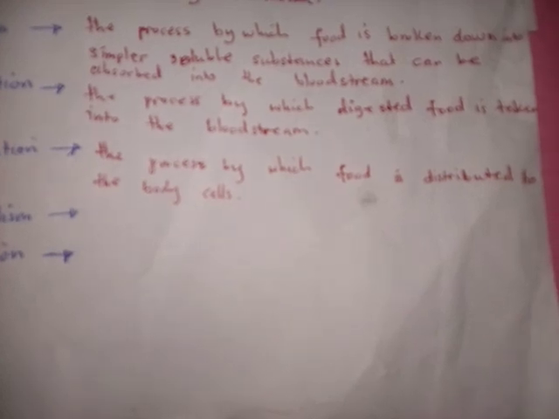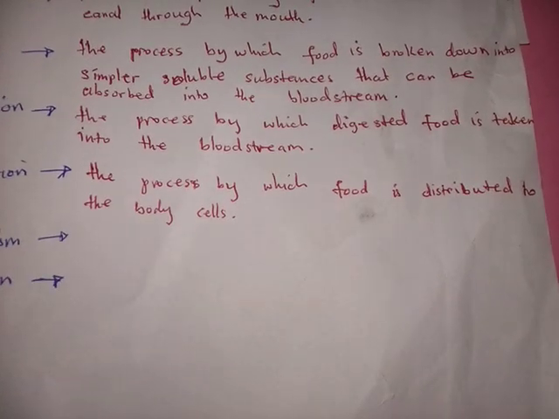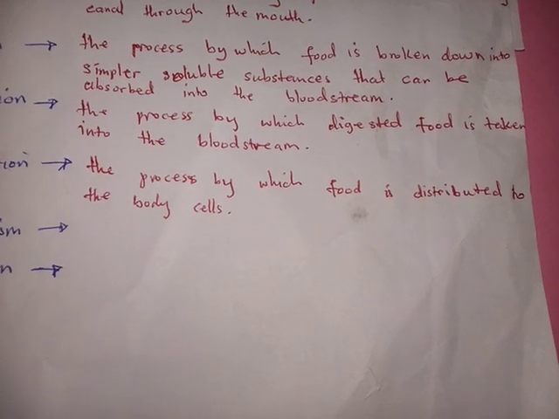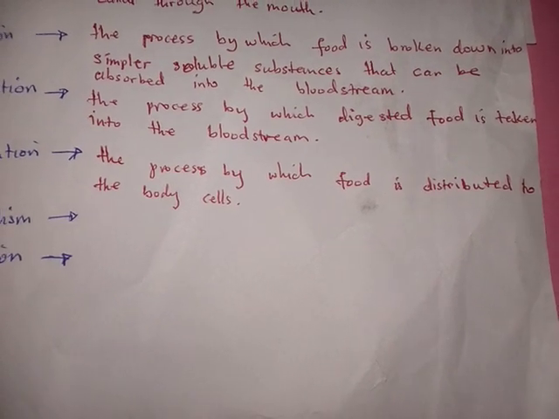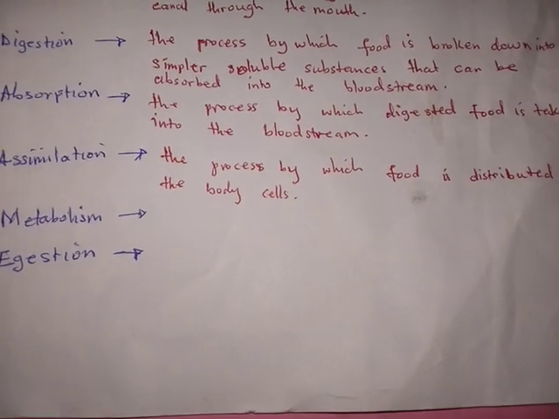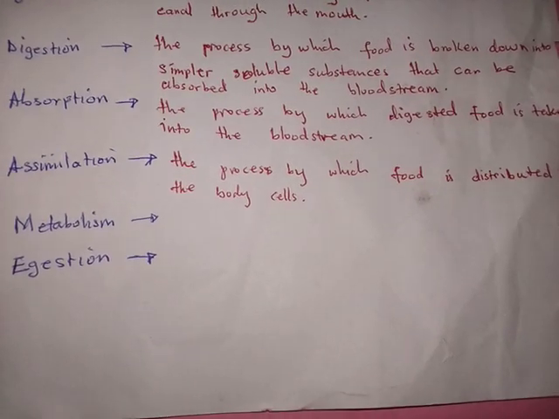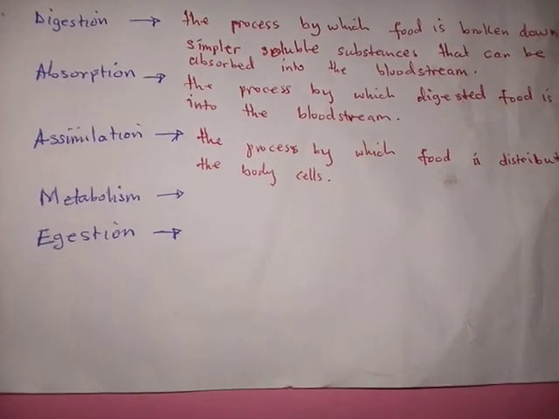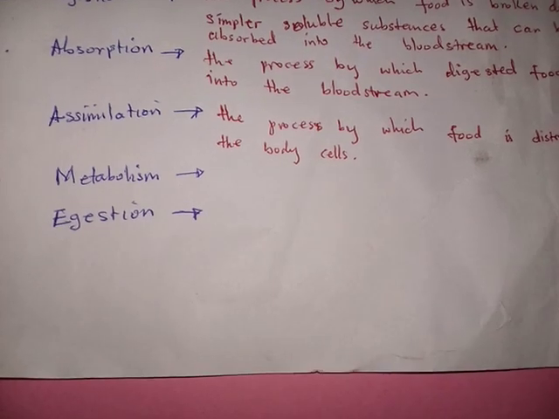Then after that assimilation, after this food has been distributed to the body cells, what happens is called metabolism.